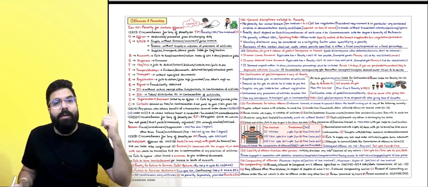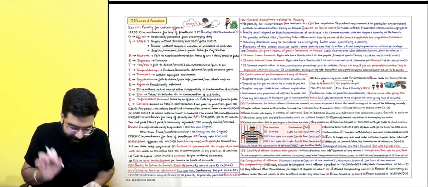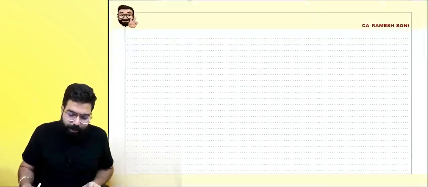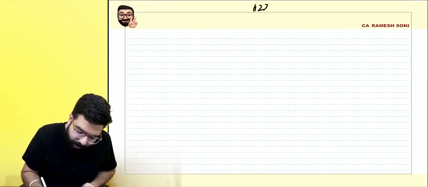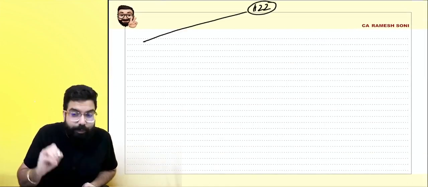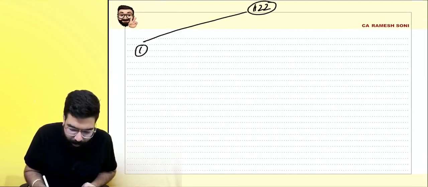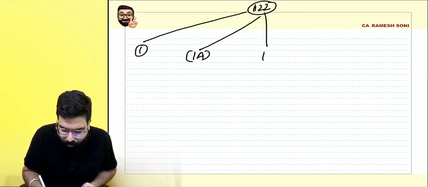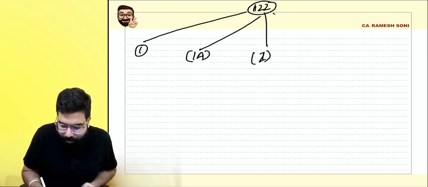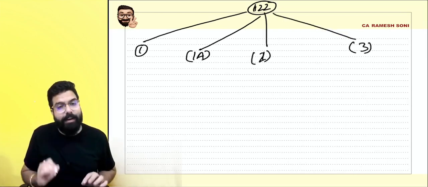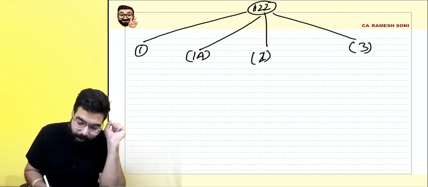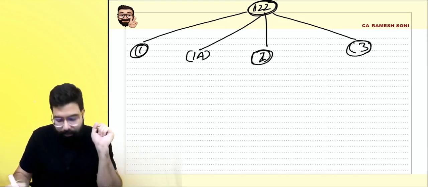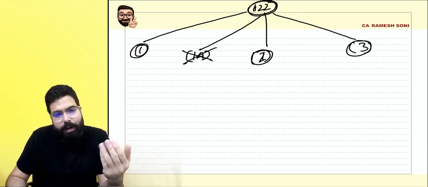Everyone, in the chart of offenses and the various penalties, there is section number 122, which we are going to learn. Section number 122 has 4 parts: 122(1), 122(1A), 122(2), and 122(3). Everyone, listen to me very carefully. I will not talk about 1A now. I will talk about 1A a little later.